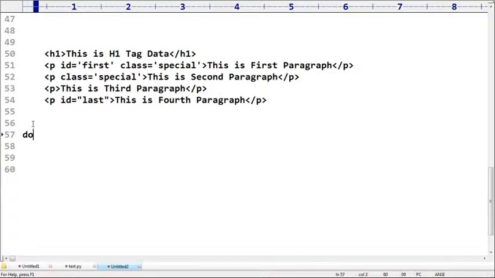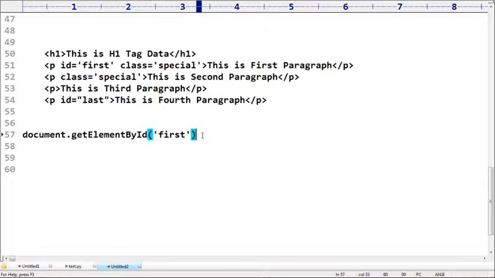First, document.getElementById with first. Yes, this is one way. First one perfectly gives the value.